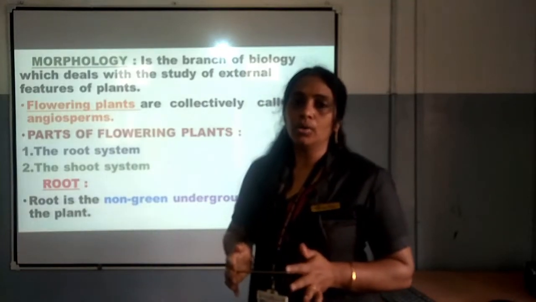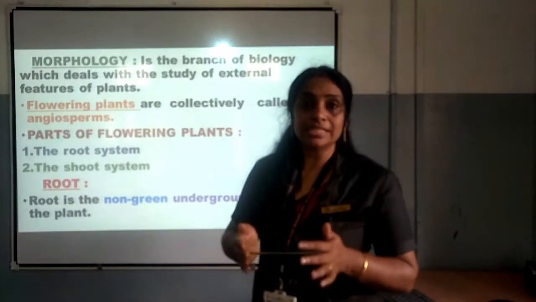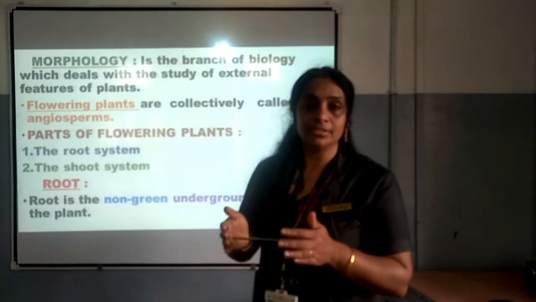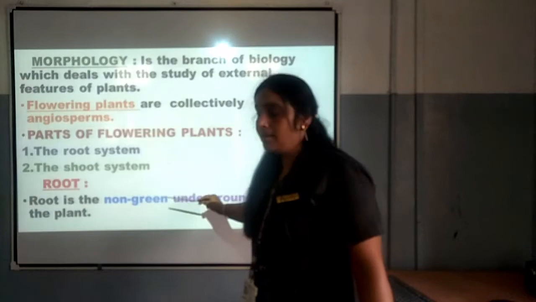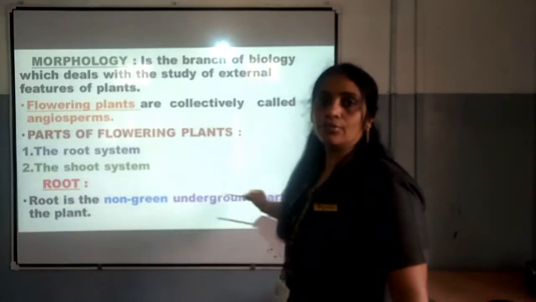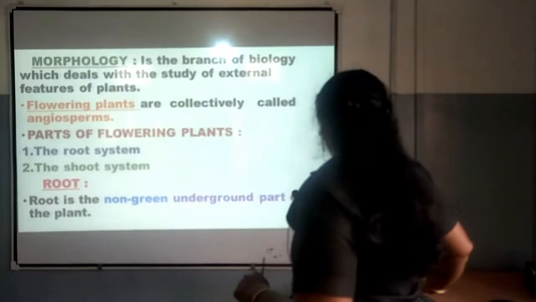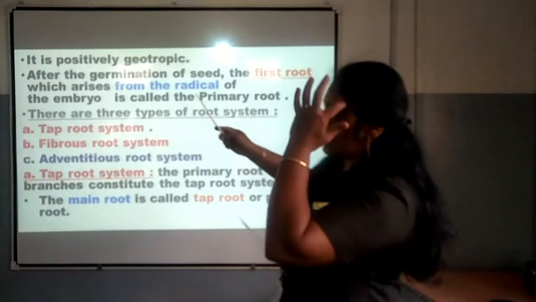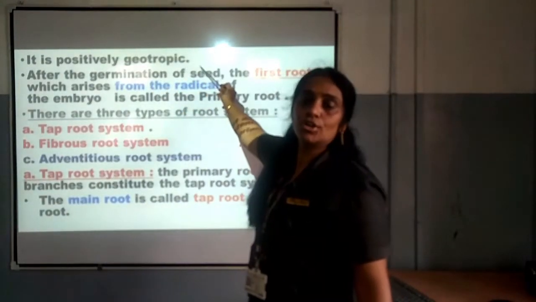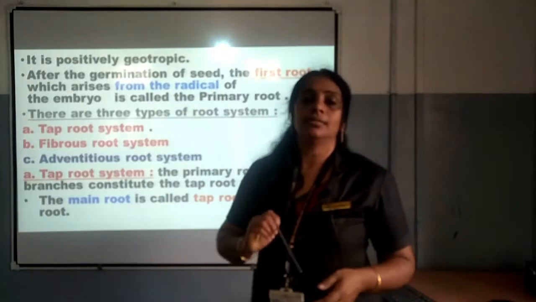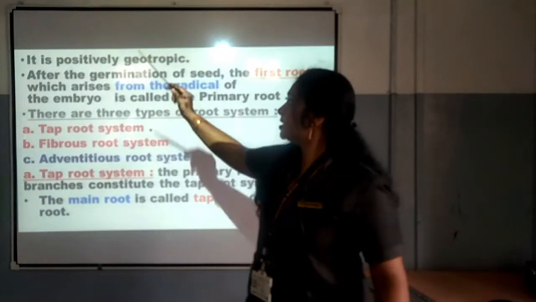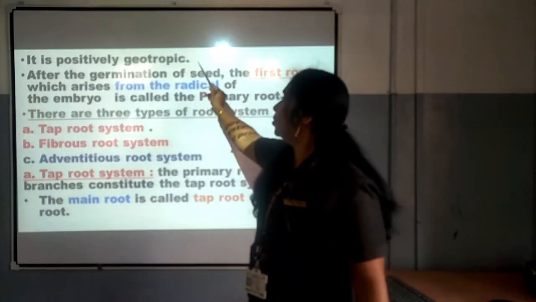Already we know about a plant. Plant is having a root, stem, leaves, flowers, isn't it? In the case of root, it has been said it is the non-green underground part of the plant. And next thing you can see, it is positively geotropic. That means it is moving towards the gravity. That is why it is positively geotropic.